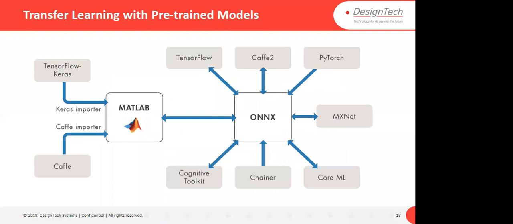If you have models from platforms like TensorFlow, Core ML, MXNet, Keras, or Caffe, there are importer tools available in MATLAB. You can use the importer tool for the Open Neural Network Exchange or for such models. If you have an already pre-trained model, you can import it in MATLAB, customize it, and use it for your data as well.